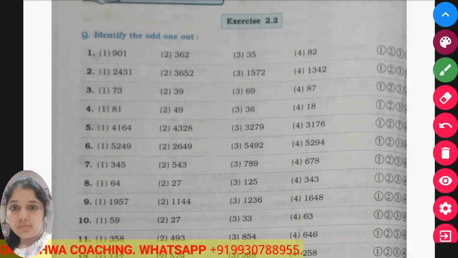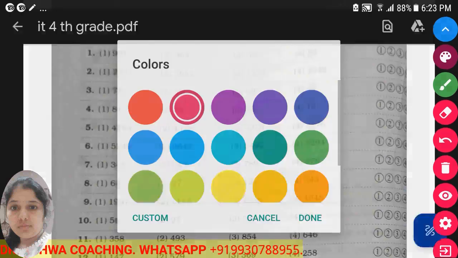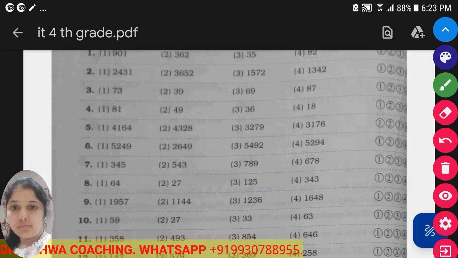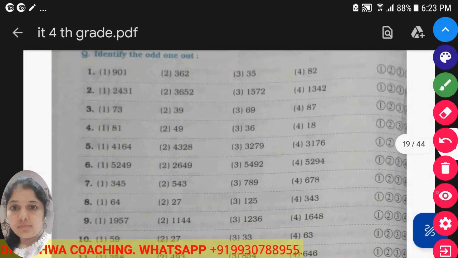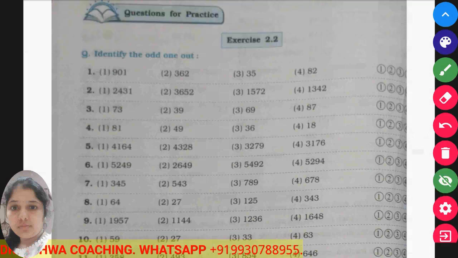Now see the given practice exercise. Again we have to find the odd one out. In the very first problem, the numbers given are 901, 362, 35 and 82.